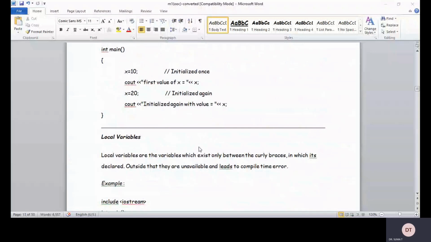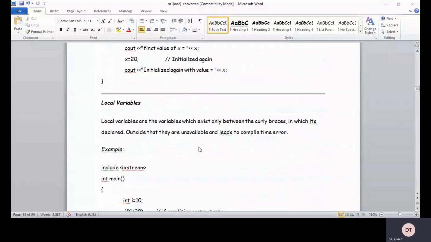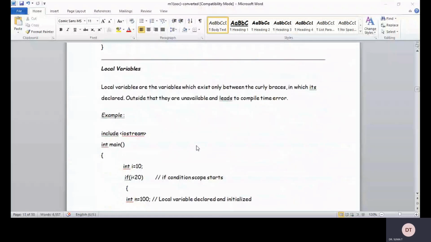Local variables are the variables which exist only between the curly braces in which they are declared. Outside that, they are unavailable and lead to a compile time error. Okay. Local variables are also called automatic variables. They have meaning or lifetime only in that particular block where they are declared. Okay. So they are called local variables.